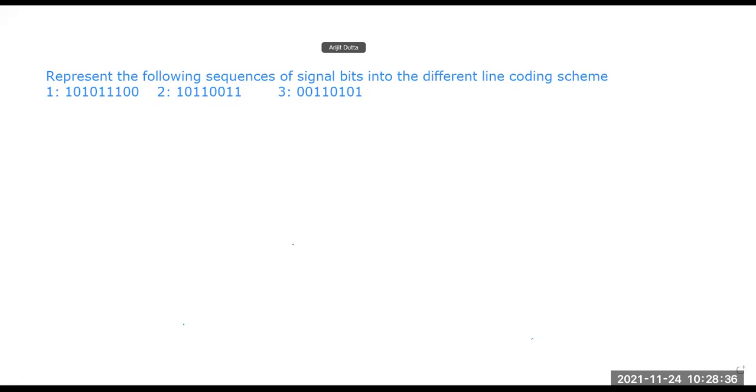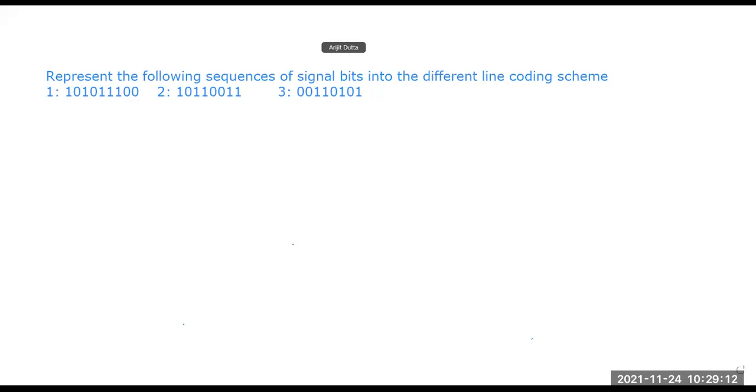Sir, what is Manchester coding? Manchester coding will be discussed. I didn't discuss that particular part. There are two things, Manchester coding, and also one more part. I think, just a minute. The term, just a minute. Differential Manchester. Two terms are there, Manchester coding and differential Manchester. It is actually for the biphase.